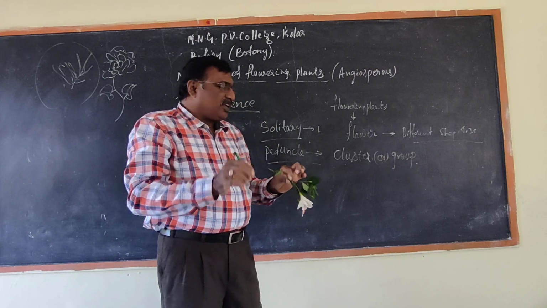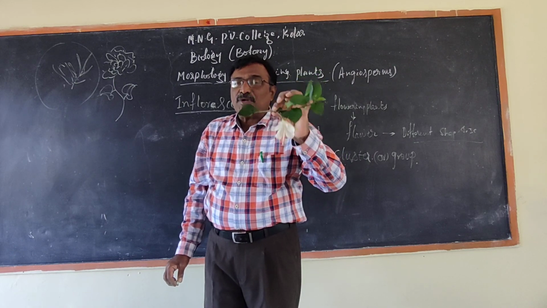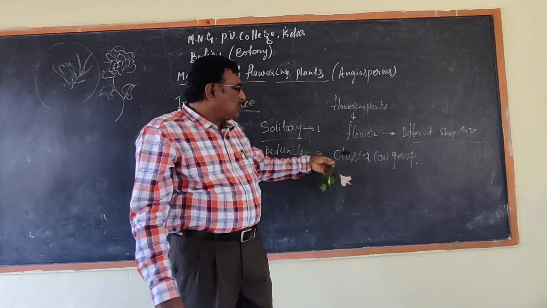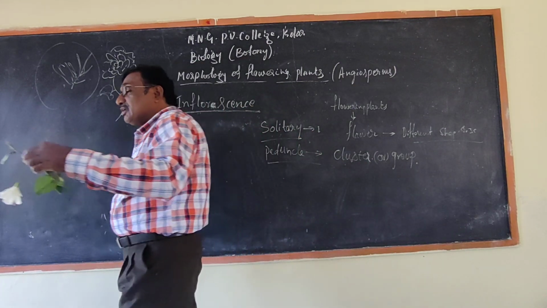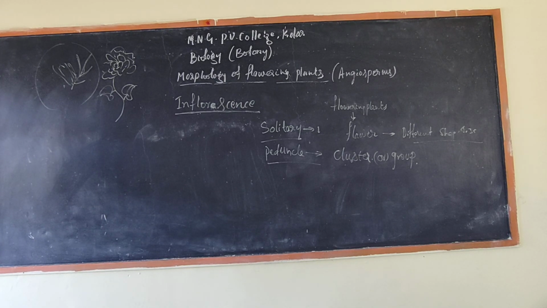So here, solitary is a type of inflorescence having a single flower on a single stem. Peduncle is an arrangement of flowers on a single stem. Clusters are groups of flowers. Now, based on that, the racemose and cymose inflorescence: the meaning of racemose, the meaning of cymose, the meaning of mixed inflorescence. All these things we can explain now.